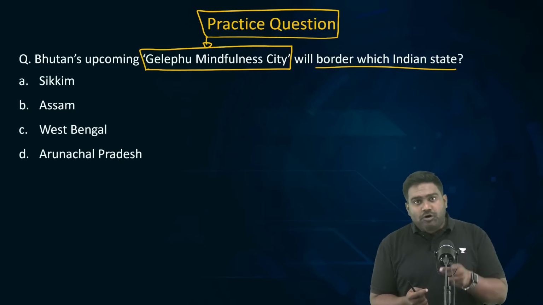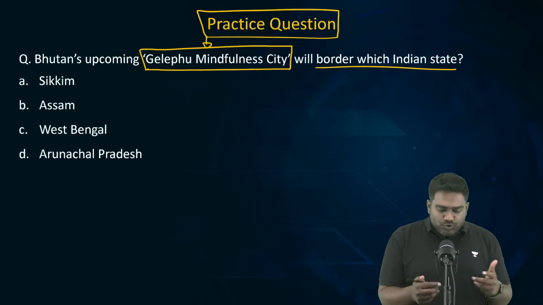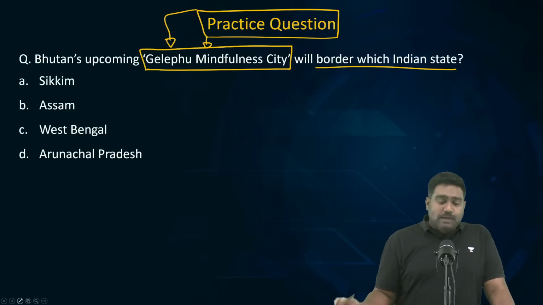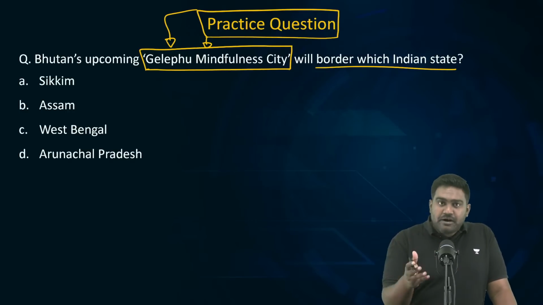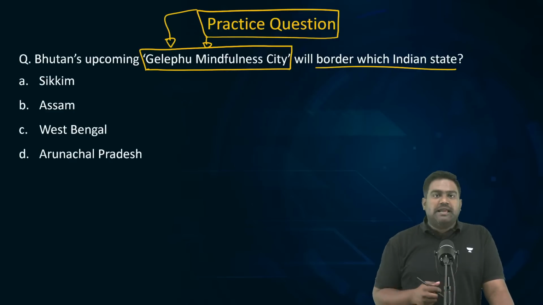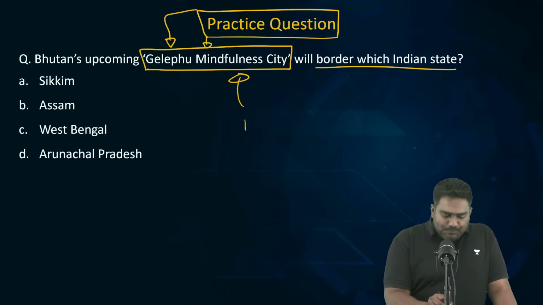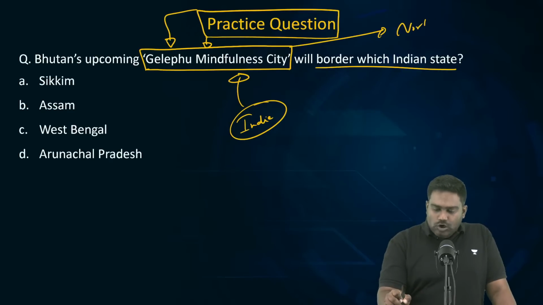It wants to attract foreign investments. It wants to pioneer innovation in the mindfulness city. It is planning to build a new airport, which is being funded by India. It's being constructed by India as well. The Gelugpu airport is being built by India. India is a key partner in this project. This could unlock the potential for Northeast India as well.